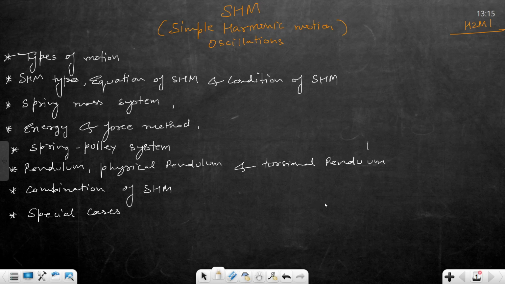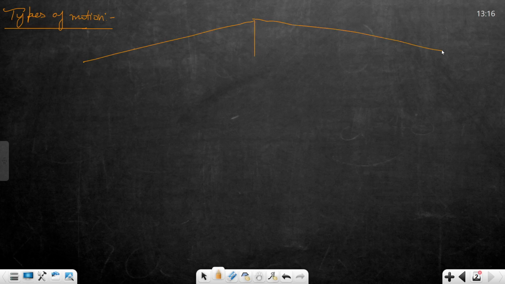So the first one, types of motion. In types of motion, we will see different types of motion. Motion is of three types. One is periodic, one is oscillatory, and one is both periodic and oscillatory, that is SHM, simple harmonic motion.